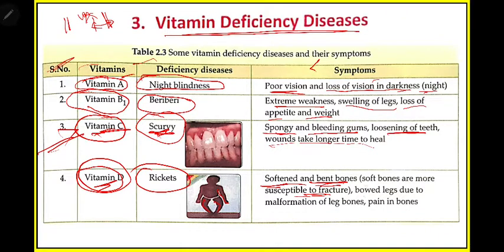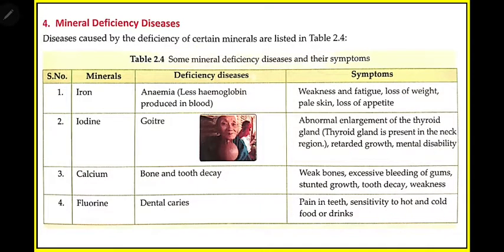Then we have malfunction of leg bones. The legs become bowed due to malfunction of leg bones. That is, your leg will become like this shape. Then pain in bones. You will feel too much pain in your bones. Remember these things. These are some common diseases caused by vitamin deficiency and their symptoms. So let us move to the next.